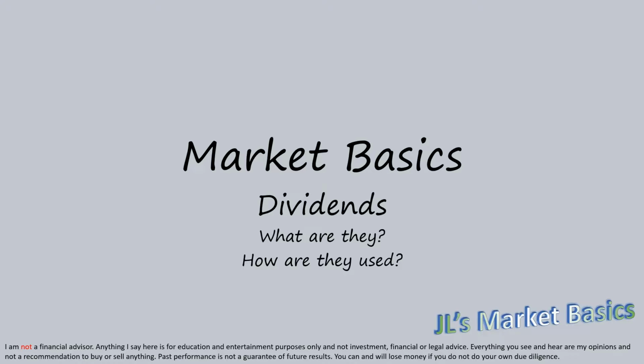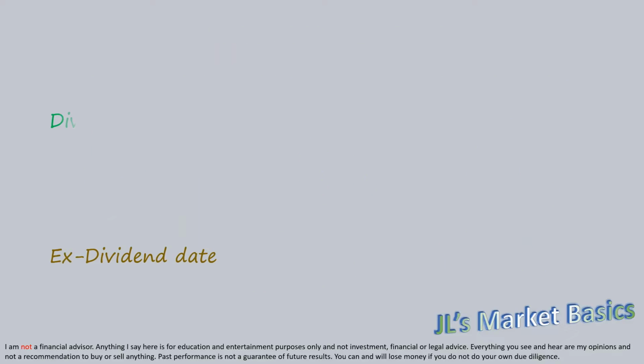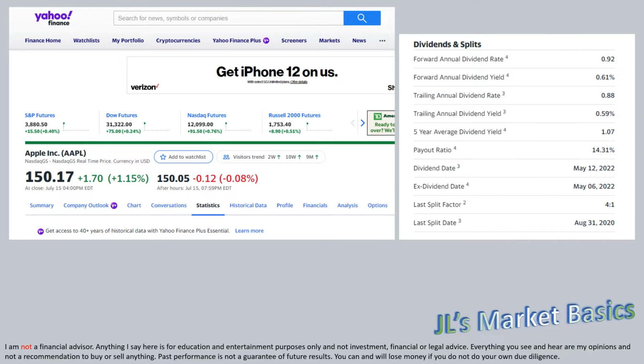Dividends. What are they and how are they used? Dividends are cash or share distributions a company gives to its shareholders. There are various items investors should know about dividends and dividend paying stocks before they invest in them. Most of this information can be found for free online.